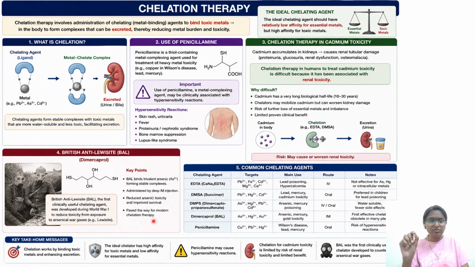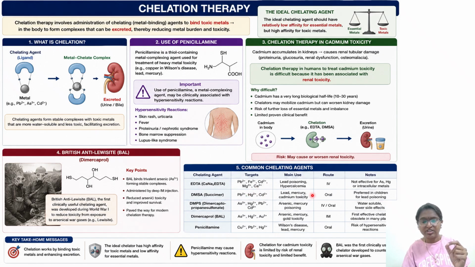One more thing we can remember is the list of antidotes for different types of metal poisoning. First is the chelating agent, then the different targets, the main uses, route of administration, and notes. The first one is EDTA, which has different salts, calcium EDTA and sodium EDTA. It can be used for lead poisoning, iron poisoning, cadmium, magnesium, and calcium, so lead poisoning and hypercalcemia.